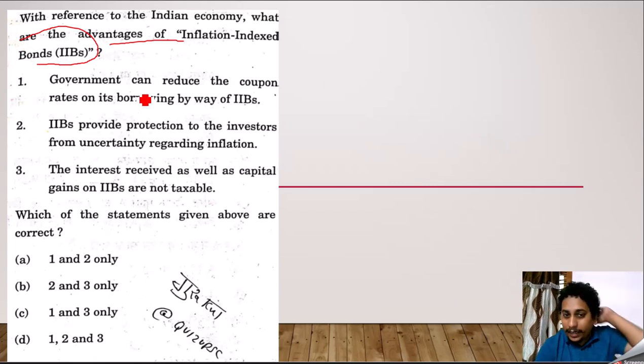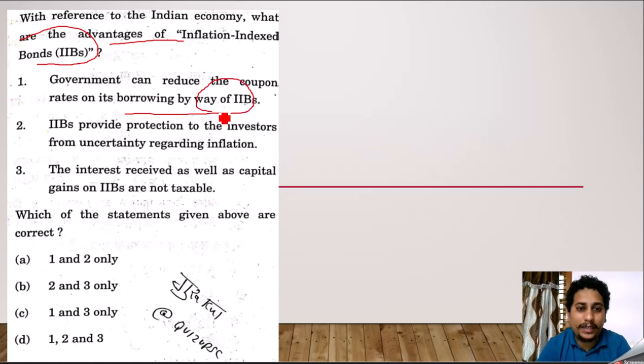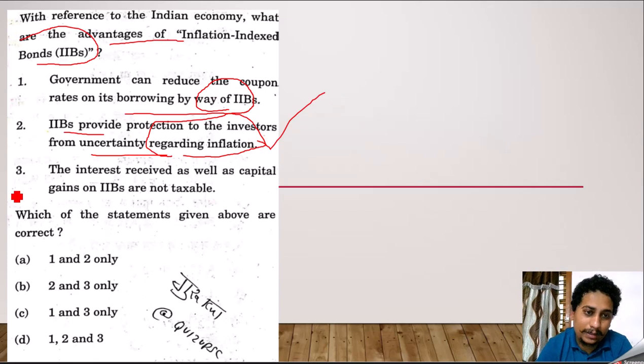Government can reduce the coupon rates on its borrowing by way of its IIBs. Absolutely, this is a correct statement, guys. Inflation indexed bonds provide protection to the investor from uncertainty regarding inflation. This is what I was trying to convey to you. This statement is also absolutely correct.